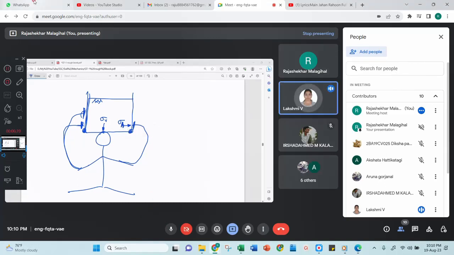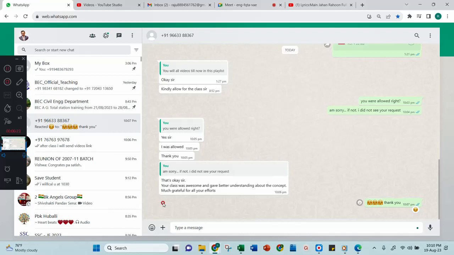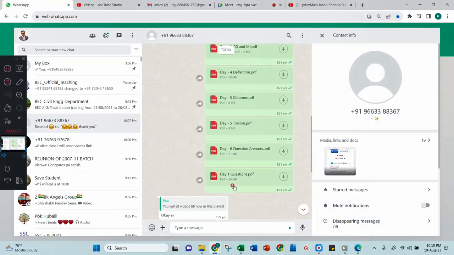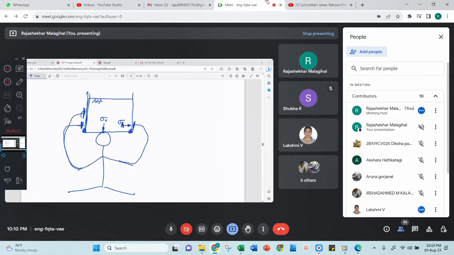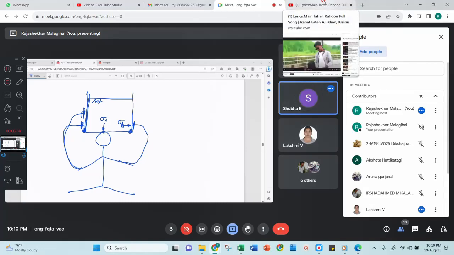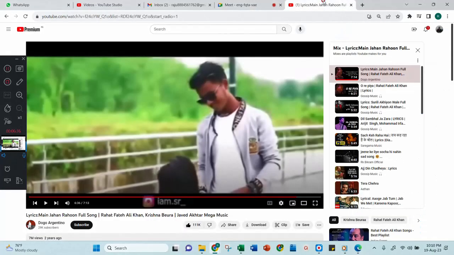Sigma H will be more. Okay, what about others? Sigma V will be more, sir. How? Due to gravity. Okay, sigma V will be more.